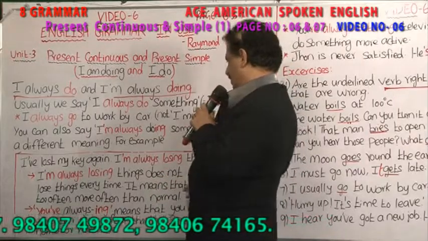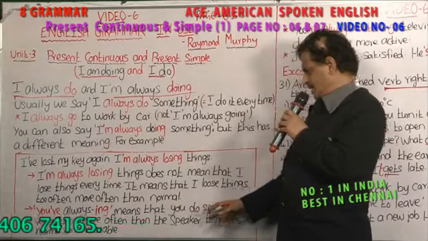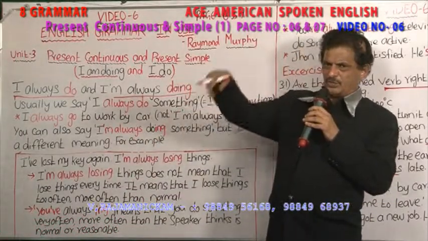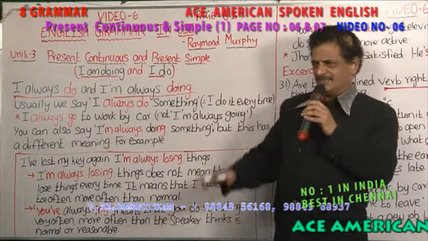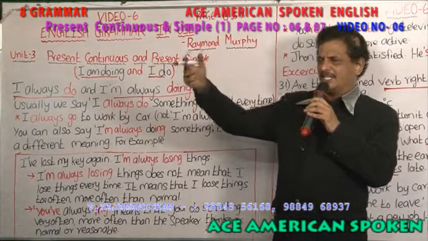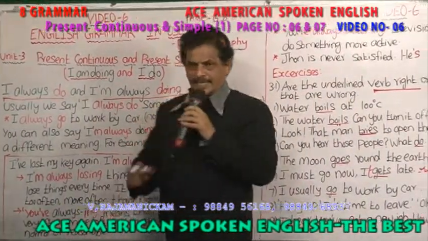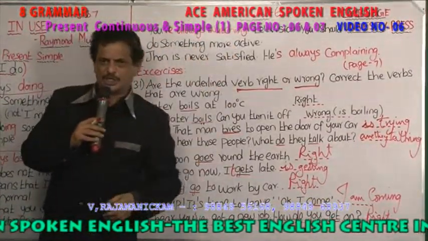This means that I lose things too often, more often than normal. You are always -ing means that you do something very often. You are always watching television, you are always eating. Next: You are always watching television, you should do something more active.